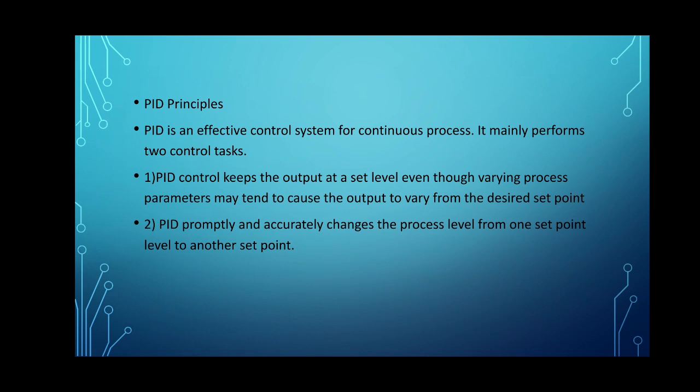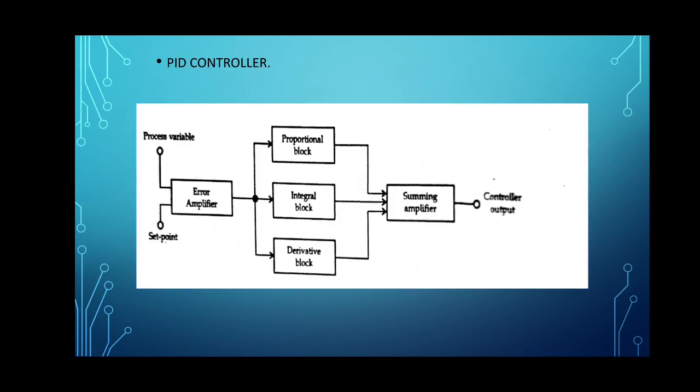So, if we want to change the setting value, or if the output is differing from the set value, the PID controller will promptly and accurately change the process level from one set point level to another. Let us observe the PID controller block diagram.